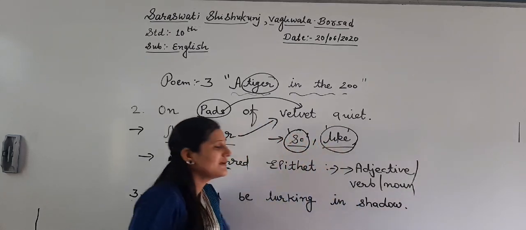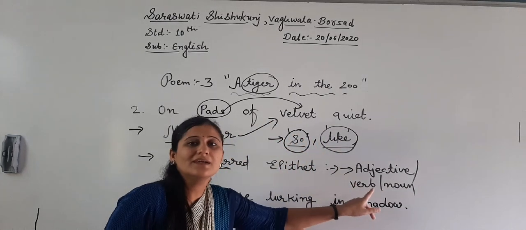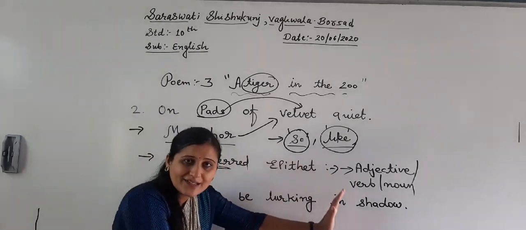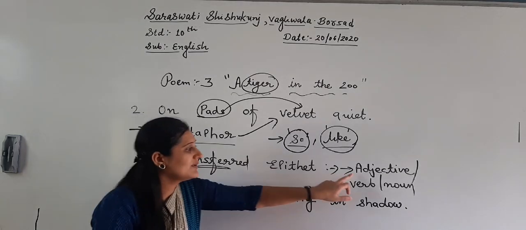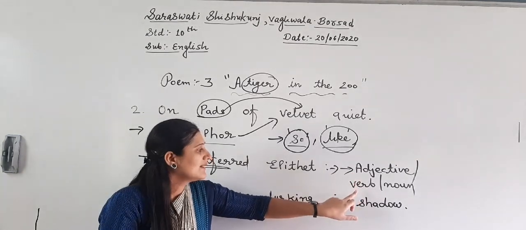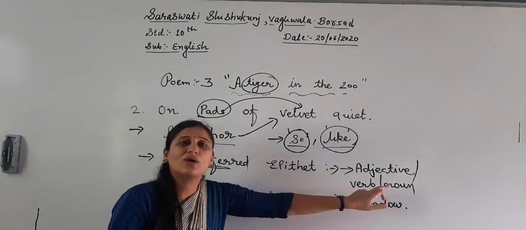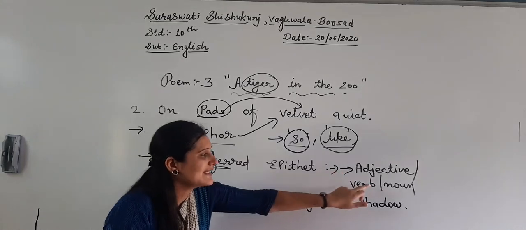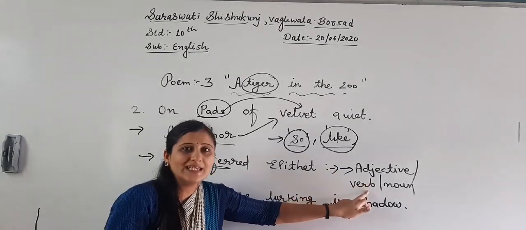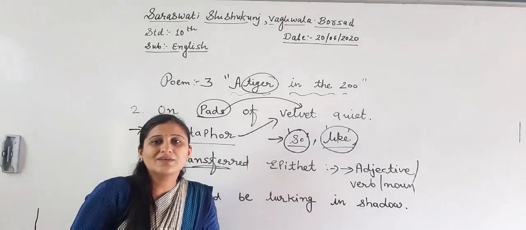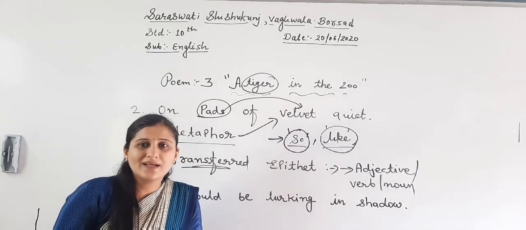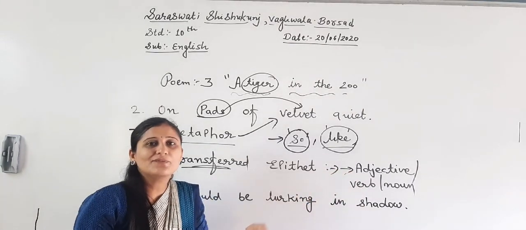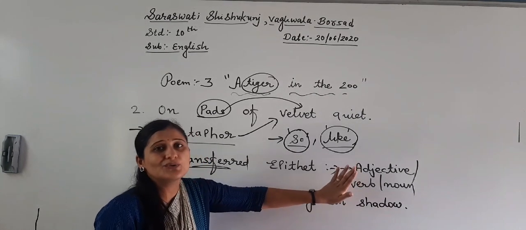So see, if a particular line is given, you need to check whether the adjective is in a proper place, the verb in a proper place or not, or the noun in a proper place or not. If any one out of these three is not given in a proper place, then we need to check it out.